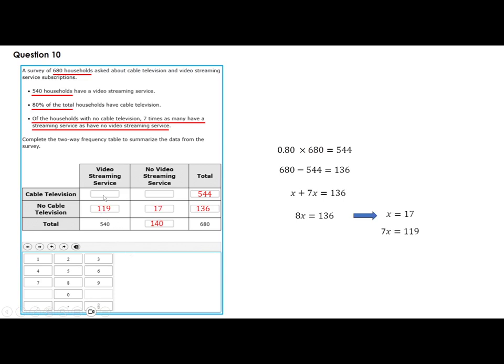Now it's easy to find this and this because you subtract 540 minus this, and that gives you this number. 140 minus 17, you get this number. 540 minus 119 is 421. And 140 minus 17 is 123. Yeah, this is a very interesting question.